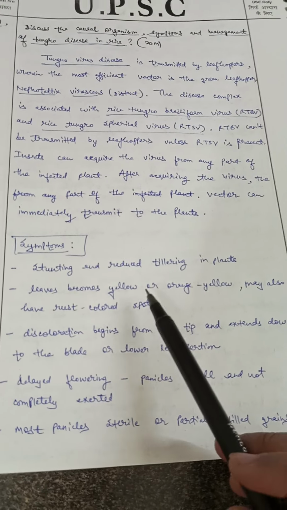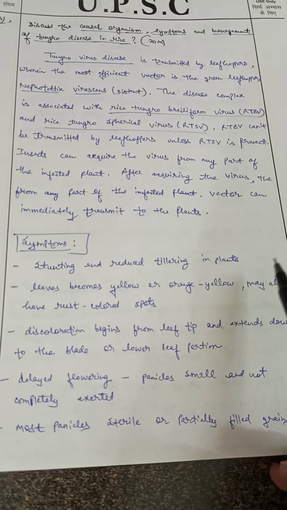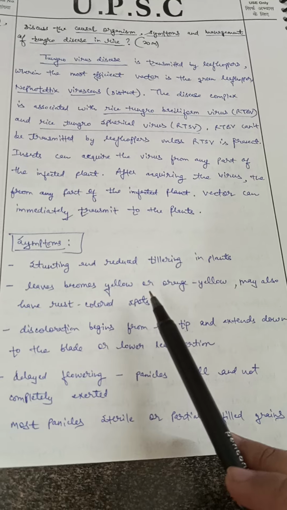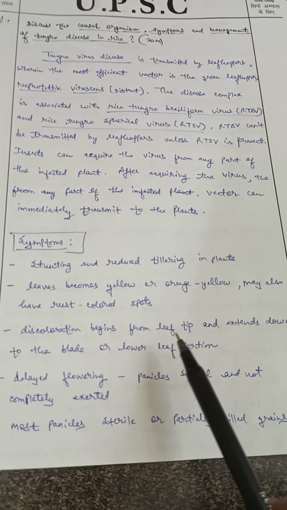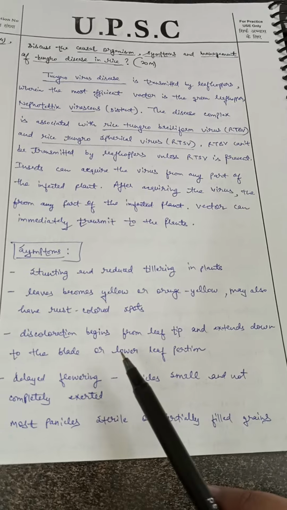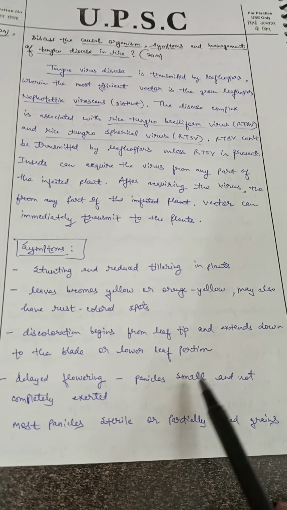Now, what are the symptoms associated with this disease? Stunting and reduced tillering in plants is observed. Leaves become yellow or orange yellow and may also have rust colored spots. Discoloration begins from the leaf tip and extends down to the blade or lower leaf portion.